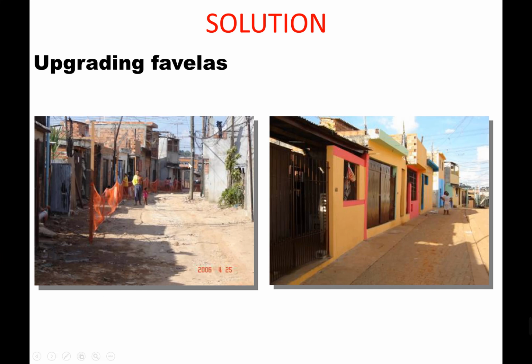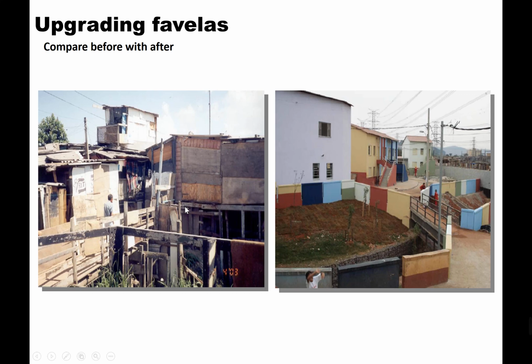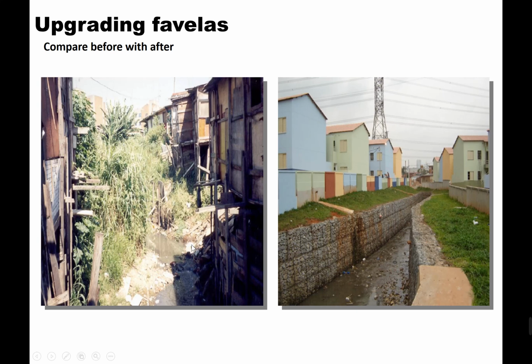So these are before and after pictures of upgrading favelas. So this is the same street before or after. Okay, so again, the materials are provided by the government, but the residents have to take control of doing the actual changes. So you can see here we've had a proper house built. This area here has been fenced in, and now they're growing stuff on it, so massive changes. Here we would have had drains and people's houses coming out to the back of there. Here it's all been walled out.